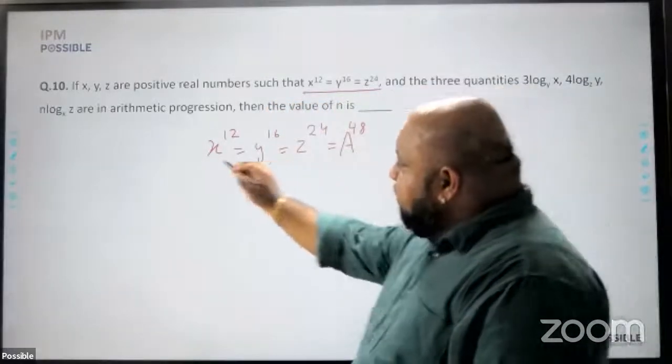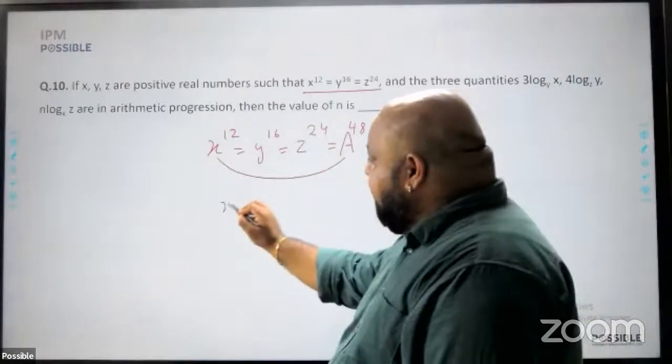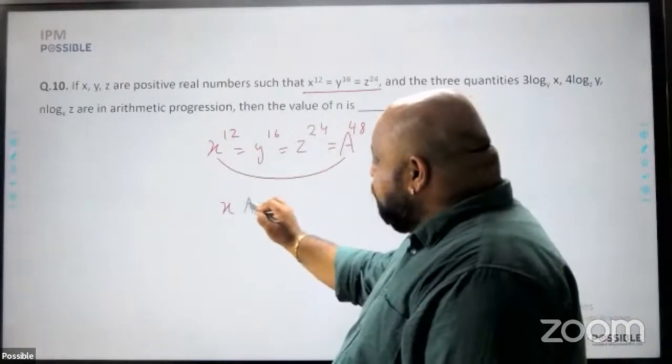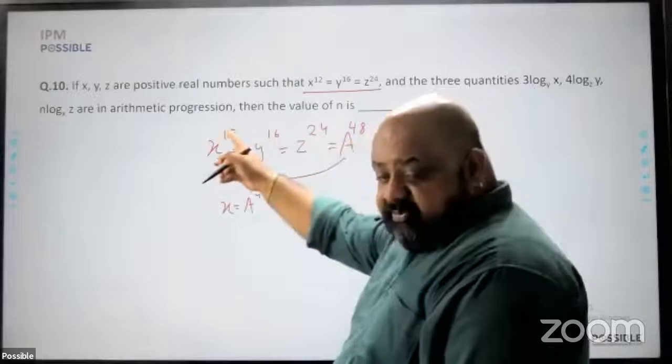So this is what I write. So if you equate the first and the last, you will get x is equal to a raised to power 4. I divide the powers by 12.